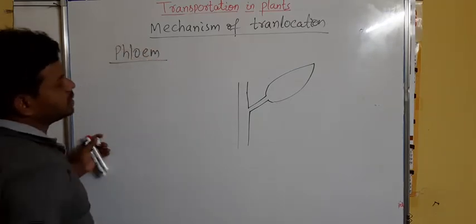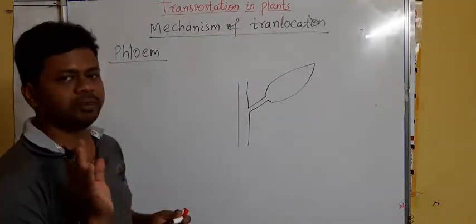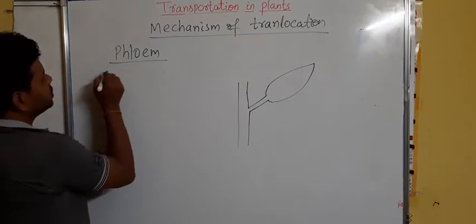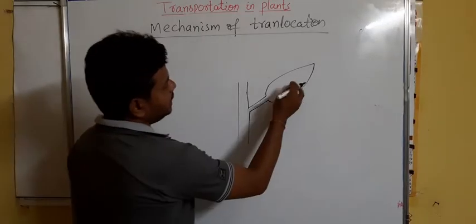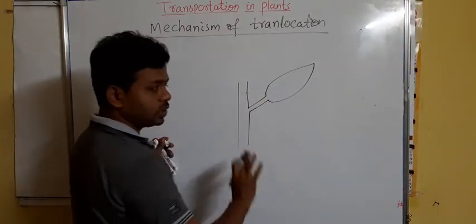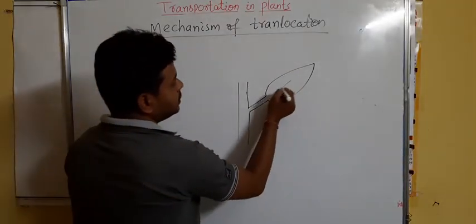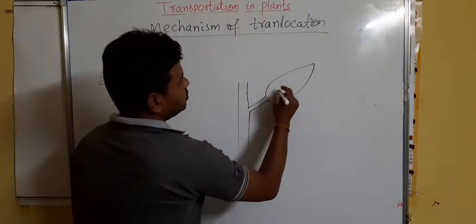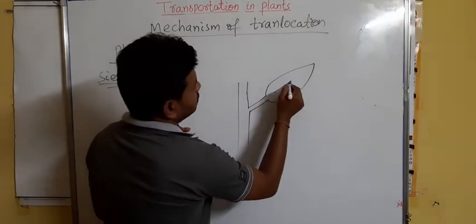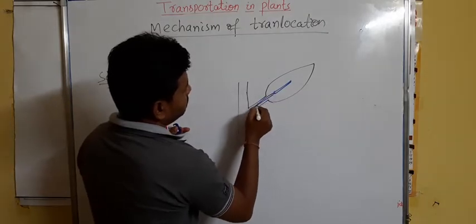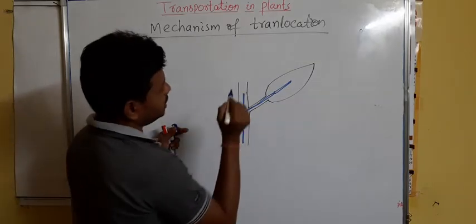The phloem is a complex tissue which is made up of sieve tubes, companion cells, phloem parenchyma and phloem fibers. The sieve tubes form tube-like structures and they are present in leaf, stem, root, everywhere. The sieve tubes are interconnected with each other to form a continuous channel.